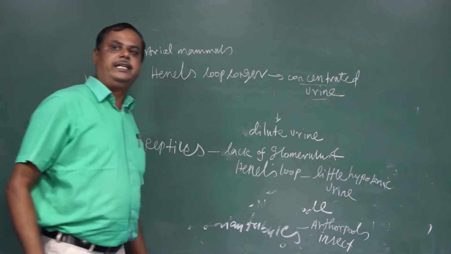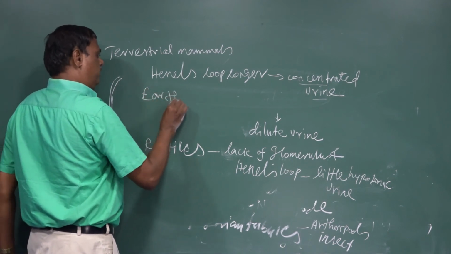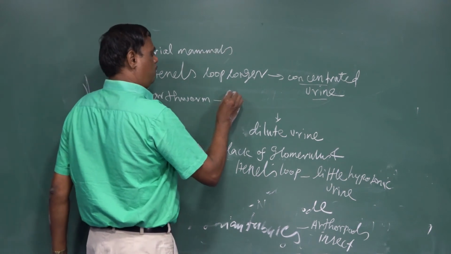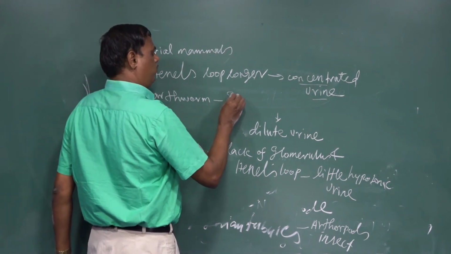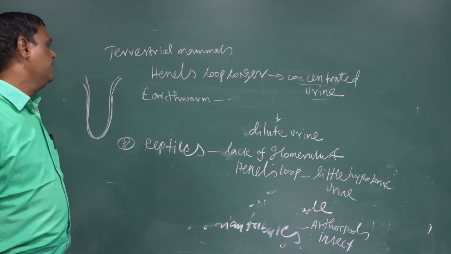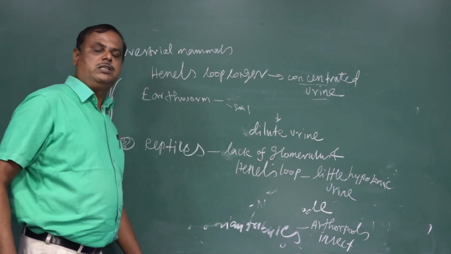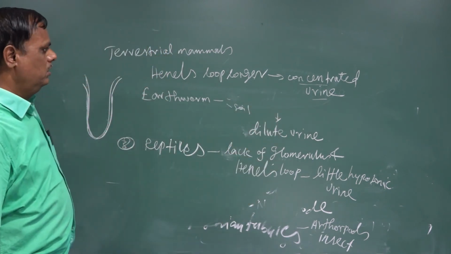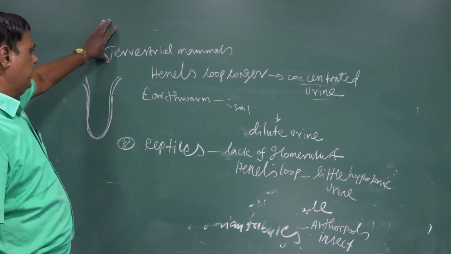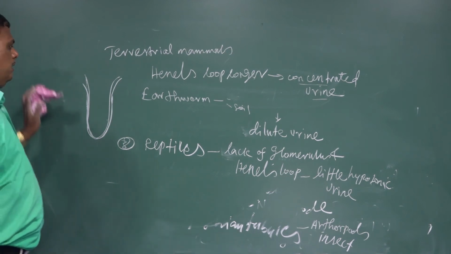They release concentrated urine. For example, when earthworms are present in water, they release nitrogenous waste in the form of ammonia. When present in soil, they release nitrogenous waste in the form of urea. This is the way vertebrate kidneys differ based on environmental conditions.